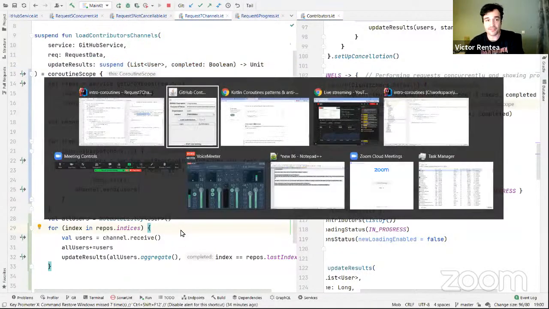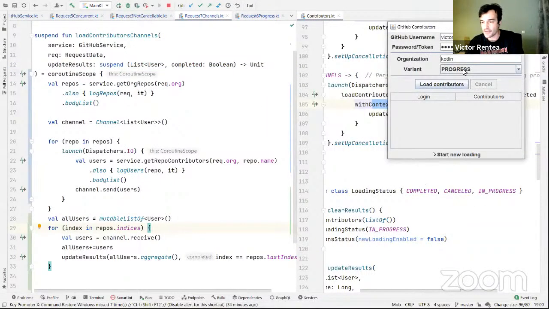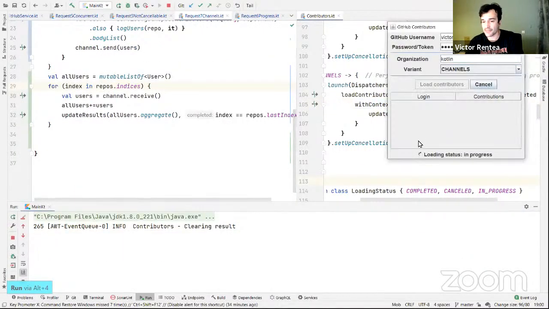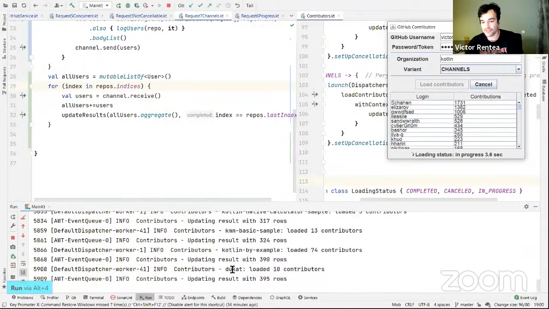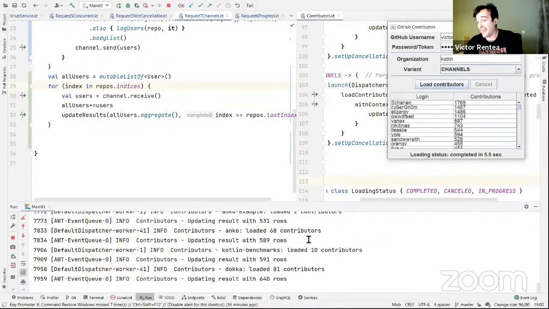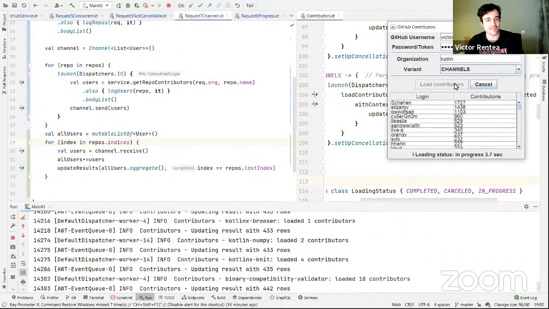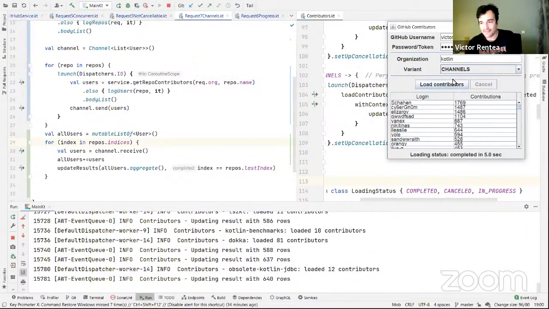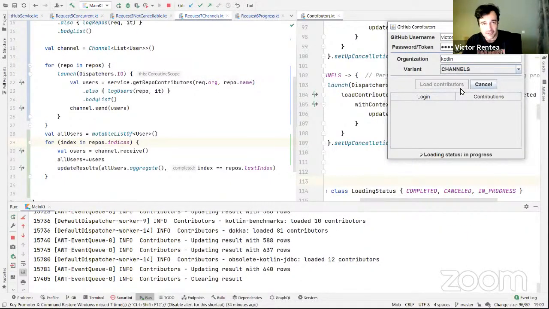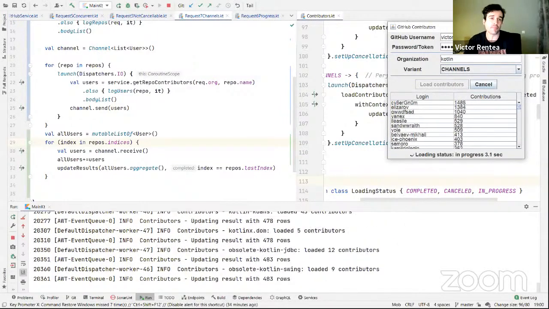Let me see if this works, and then I will answer Mihai. Channels, load. If that works, I should see results coming in as soon as they, yes, but I should see no errors here. And that, I hope, demonstrates I don't have a race condition. I can't know for sure unless I run it several hundreds of times. Not seeing a race condition is no proof there is no problem in here.